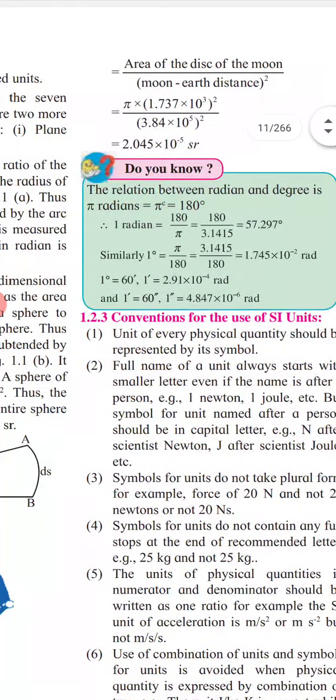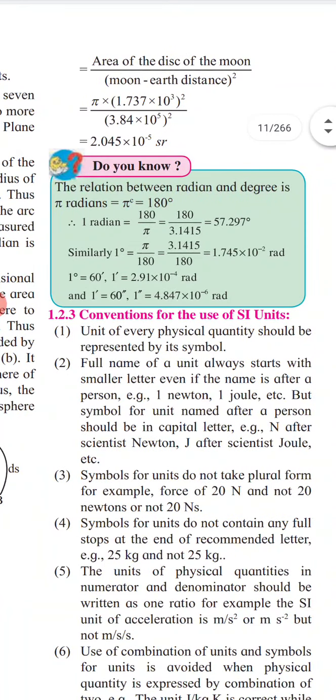Now the relation between radian and degrees is given. Whatever angles we measure in our day-to-day life, or draw in our notebook, that is two-dimensional, in degrees: 30, 40, 60, 80, 90, 180 up to 360.